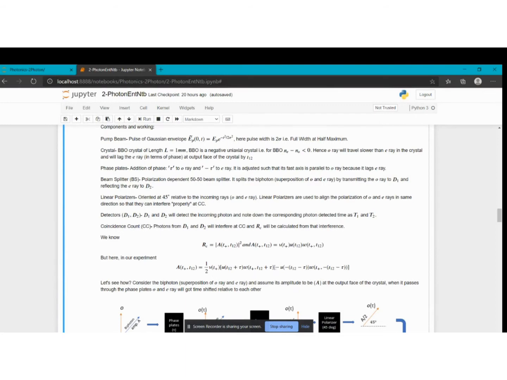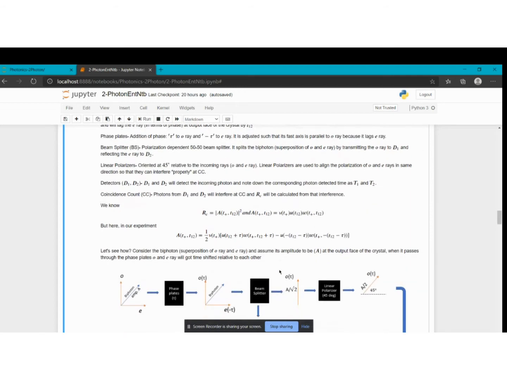If you look closely, there's not much difference between these two terms. There's just an addition of this tau factor which comes from the phase plates, and the linear polarizers will align them in the same direction. There's also a negative sign, and this negative sign comes from the reflection.